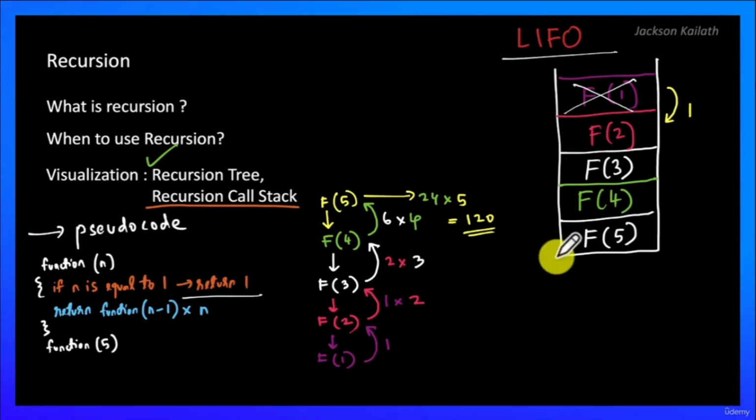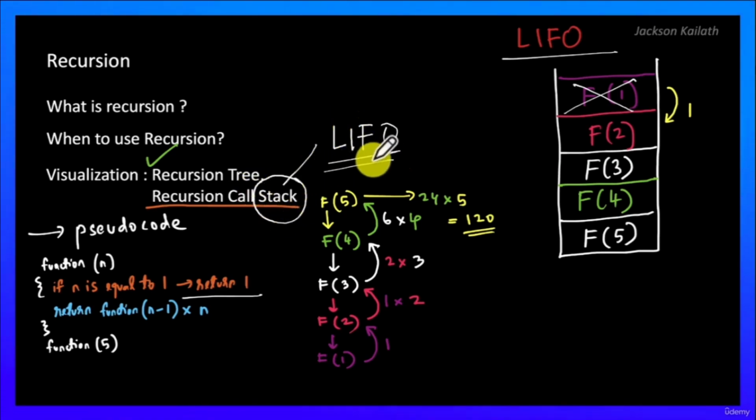In this call stack f of 1 was the last one to be added, and it's the first one to be popped out. That's why we call it a recursion call stack, because a stack follows the LIFO principle, last in first out. More of that later in the course where we discuss the stack data structure, but I'm just trying to link the concepts over here.